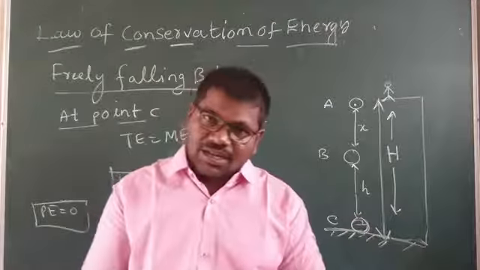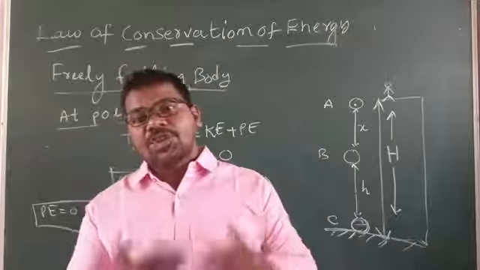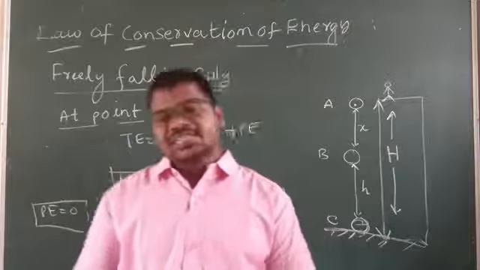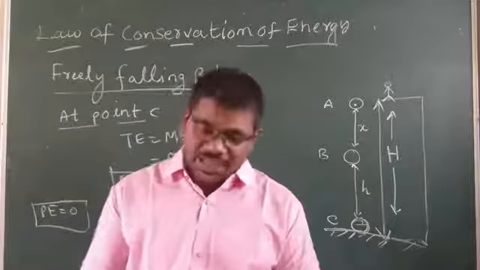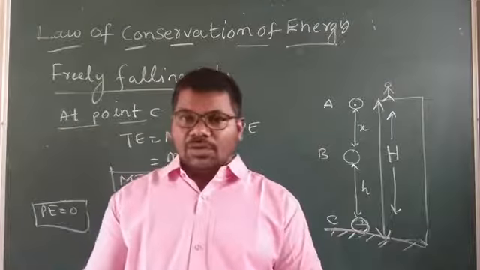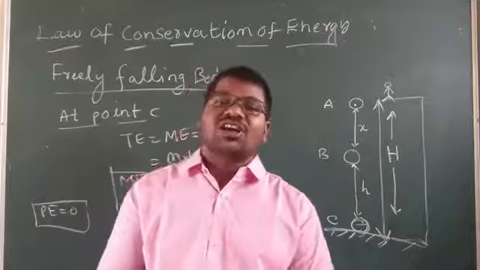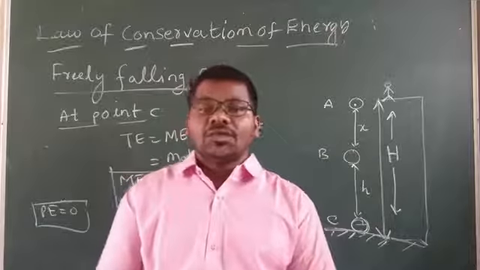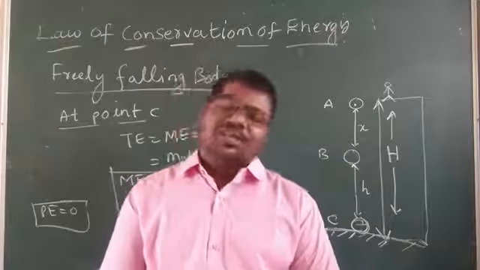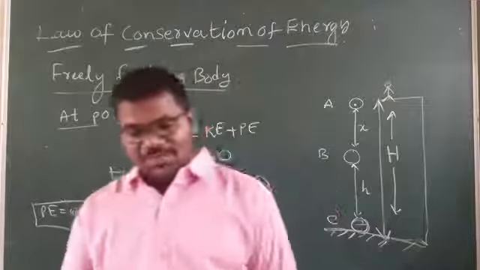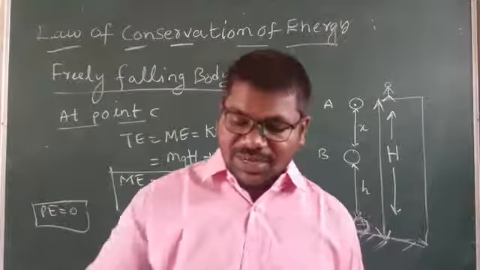What is mechanical energy? The sum of potential and kinetic energy is called total energy or mechanical energy. So by using this we have verified the law of conservation of energy in the case of a freely falling body. Understand my dear children?